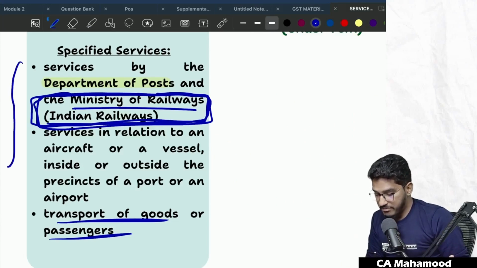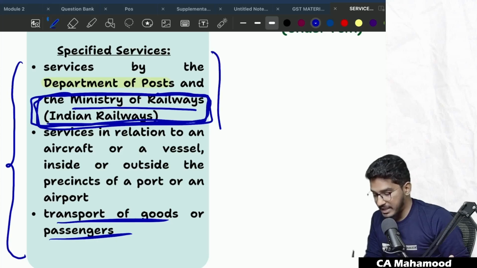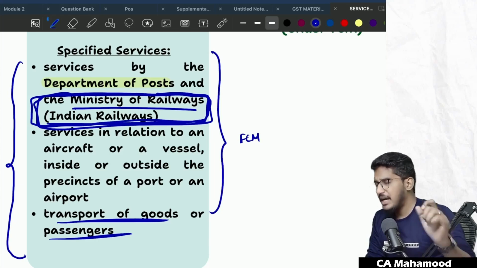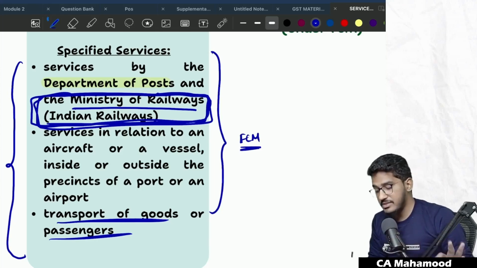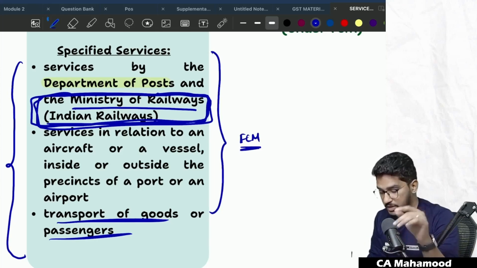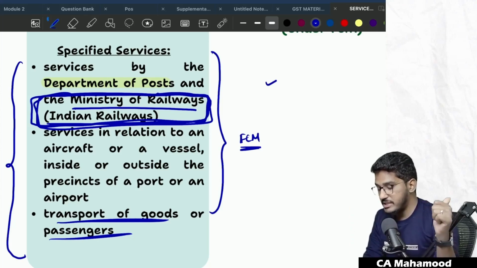So these are the specified services provided by the government, which will always remain taxable, that too under forward charge mechanism. Taxability, we will talk about later. First, let us understand what the specified services are.